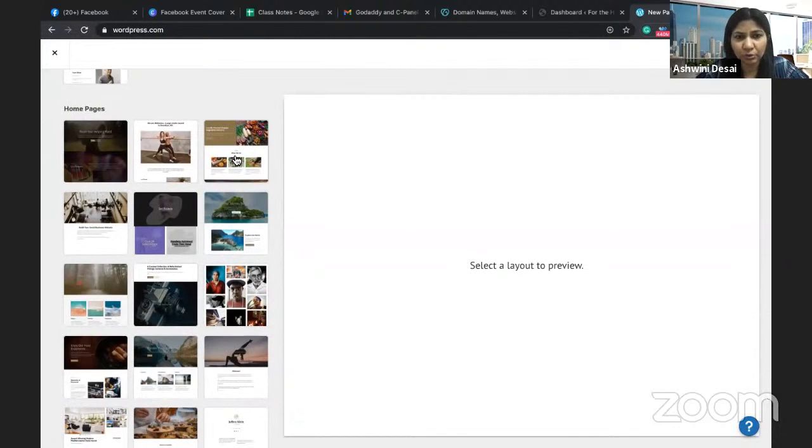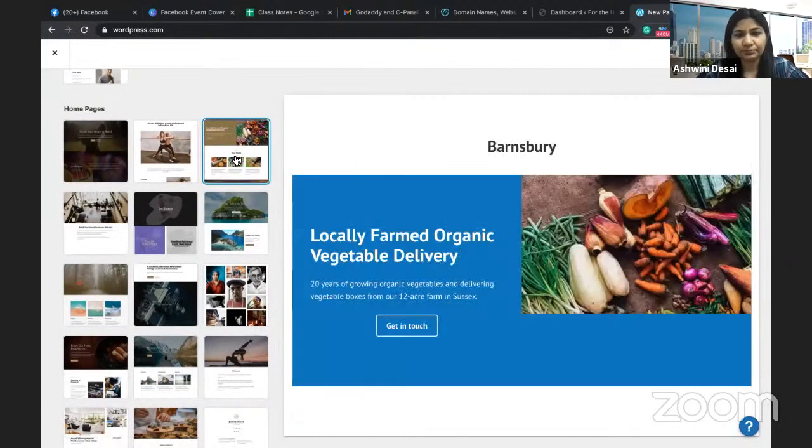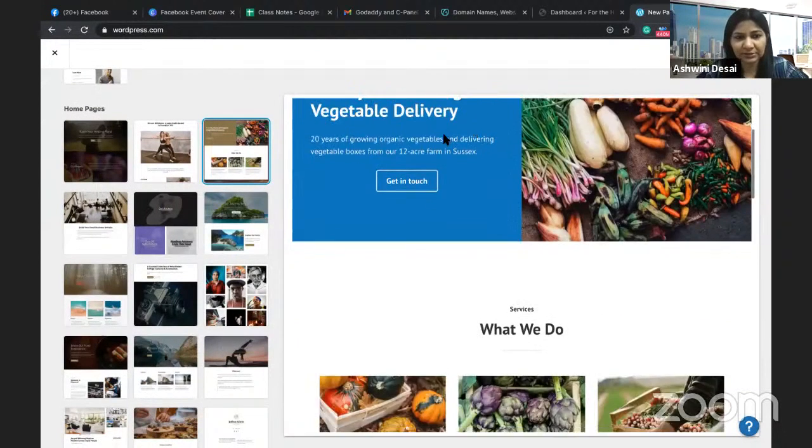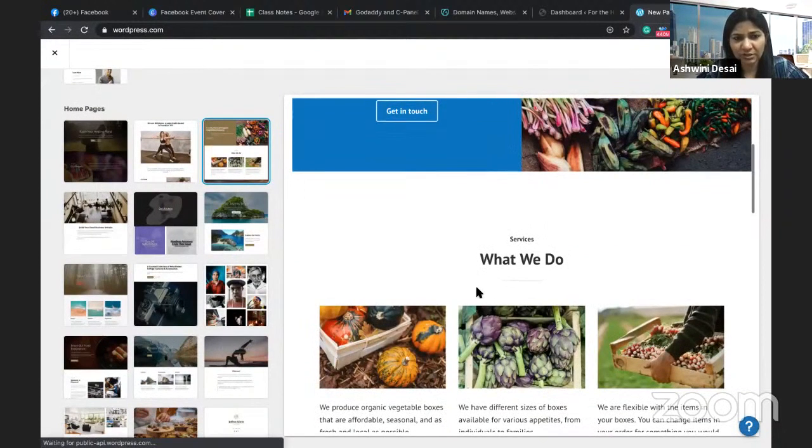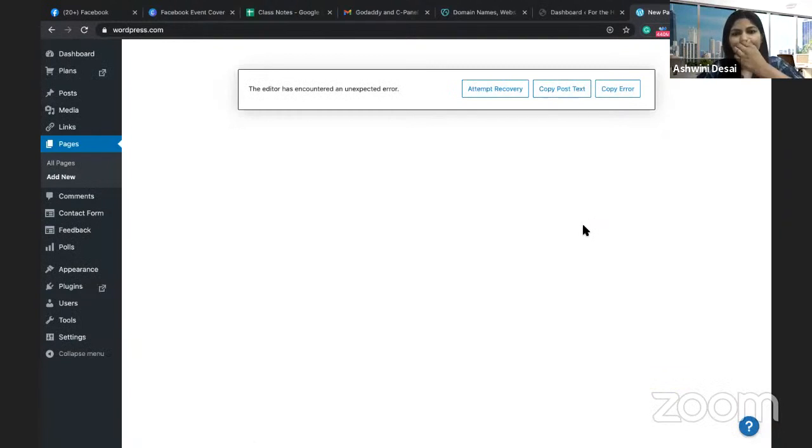So let me say home 2, I'm just trying to create. I'm just selecting this theme. So of course, this is for services. Yeah, things do happen like this. Just refresh it.